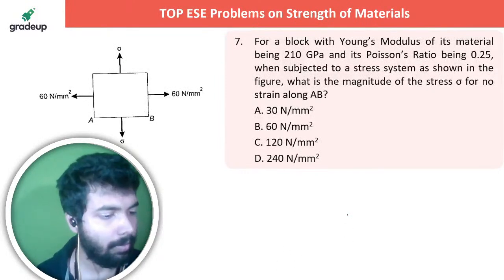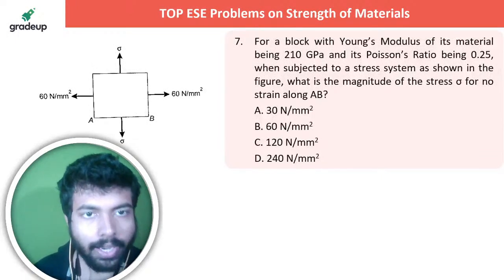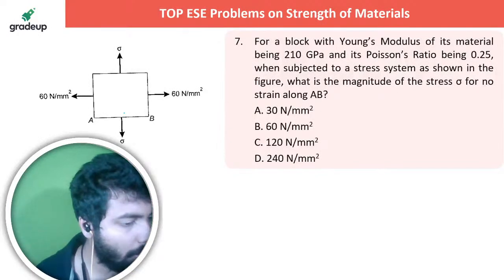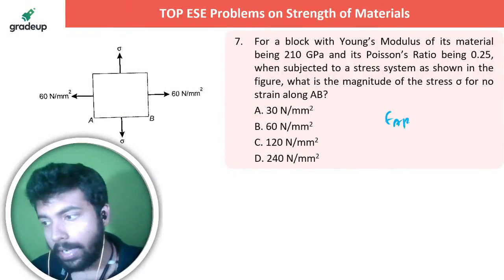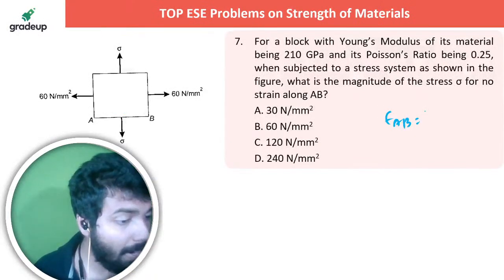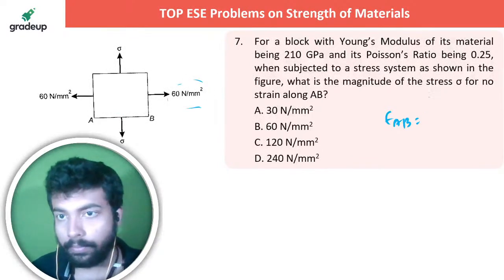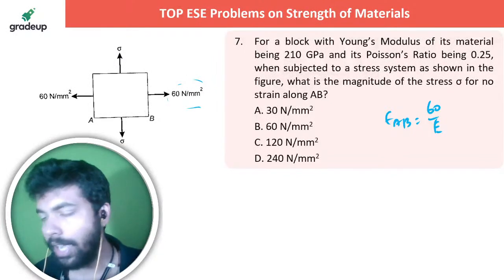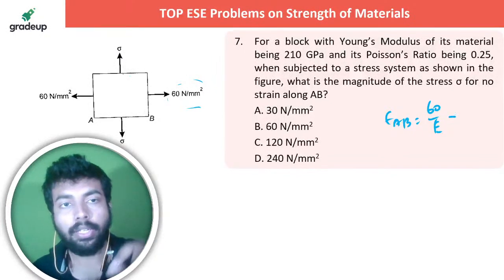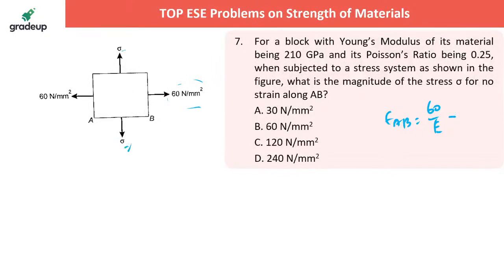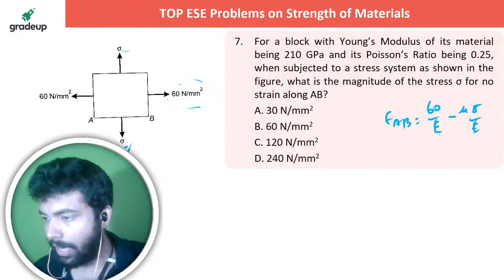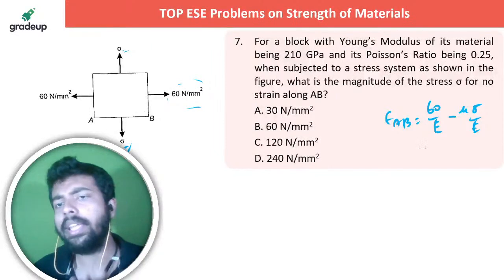Very good. There someone is saying 240. No strain along AB. AB means this direction. Along this direction there is no strain. What do you mean by that? It means that the direct stress applied in this direction is 60. 60 by E, because strain is equal to stress by Young's modulus, minus this direction. This is also tensile sigma. So this is mu into sigma by E. This is the total strain in this direction epsilon. Now they are saying it is 0.